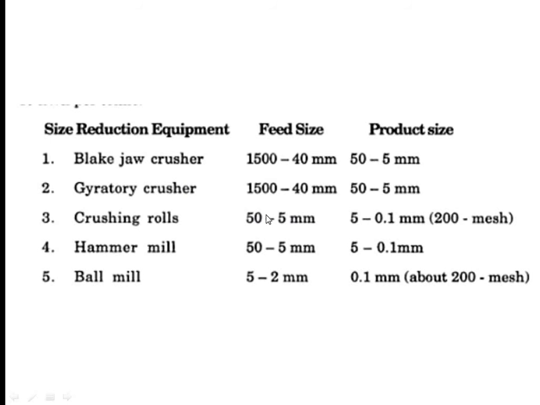So their feed size is 50 to 5 mm and the output size can be even up to 0.1 mm. And for the ball mill, the 5 to 2 mm feed size can be reduced even up to 0.1 mm product size.